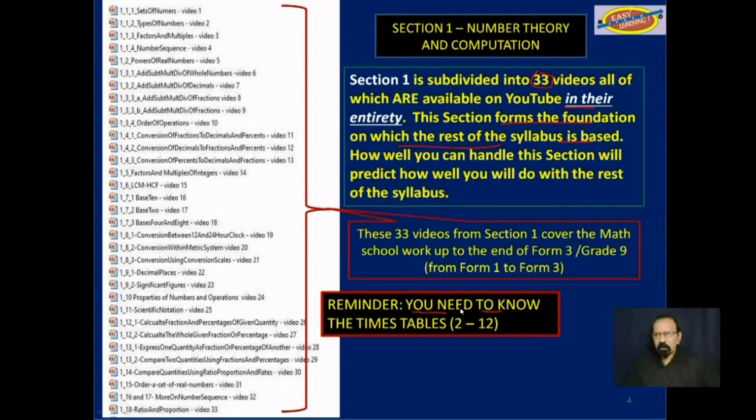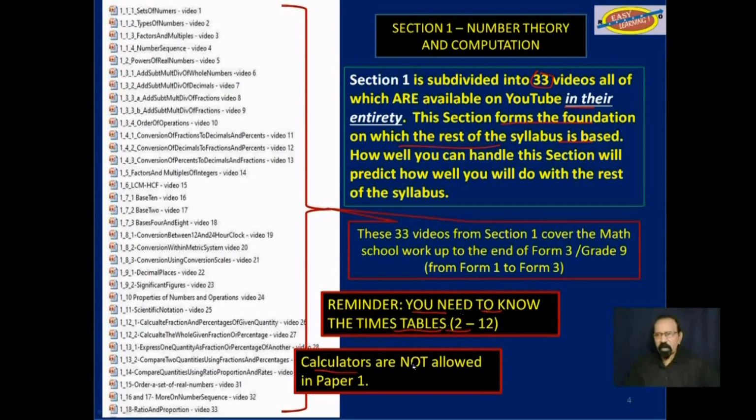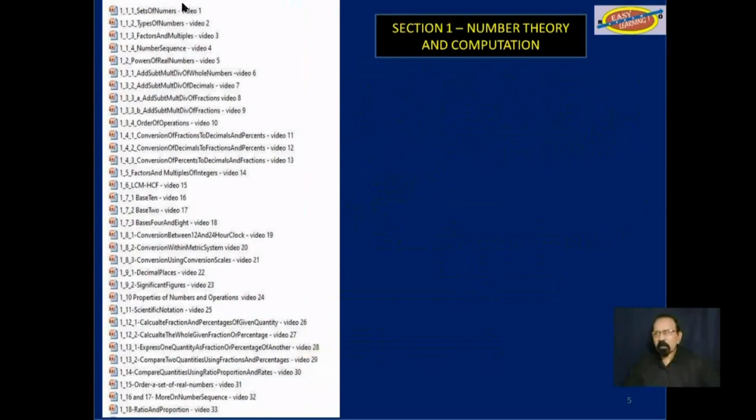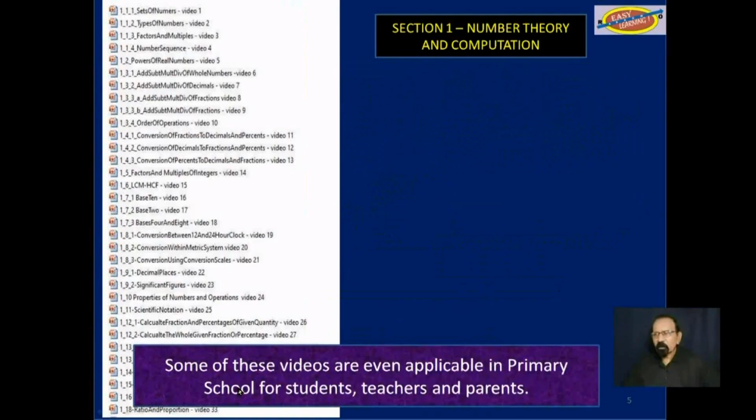Reminder, you need to know the times tables from 2 to 12, especially since calculators are not allowed in paper 1. Going back to section 1, some of these videos are even applicable in the primary school for students, for teachers who can use them in the inverted classroom, and for parents who may think they don't have the math skills, and looking at these videos with their children, they would be able to help the children.